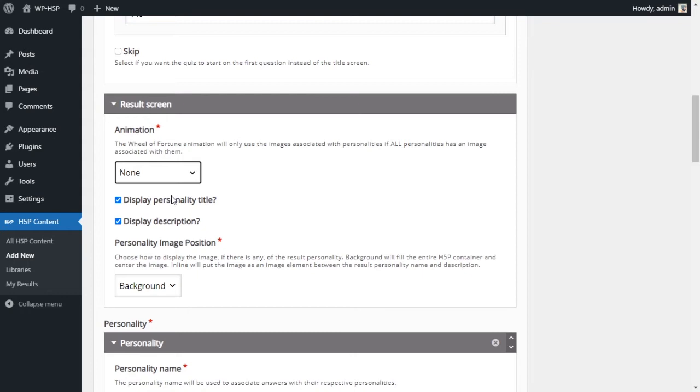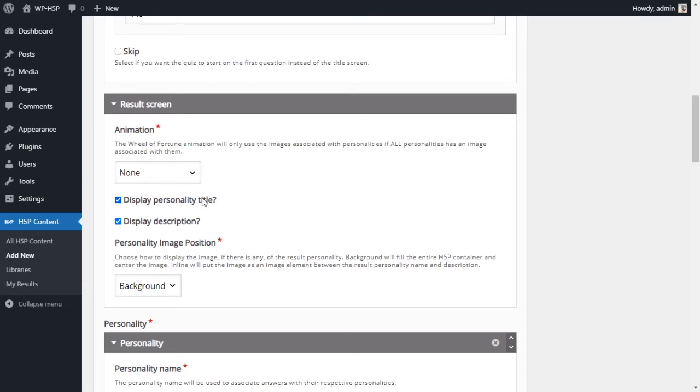And there are three ways to show the results. First, none, so no animation. The results page just appears. Or you can have a fade in, so a soft fade in into the result, or you can have a wheel of fortune. That's basically all the personalities that you have created on a wheel that spins around, and then one of them gets selected based on the answers of the user. We'll try all of them, but for now let's keep it for none.